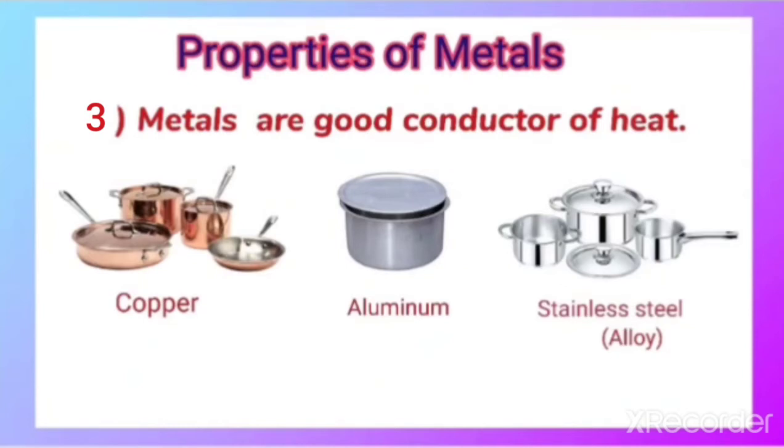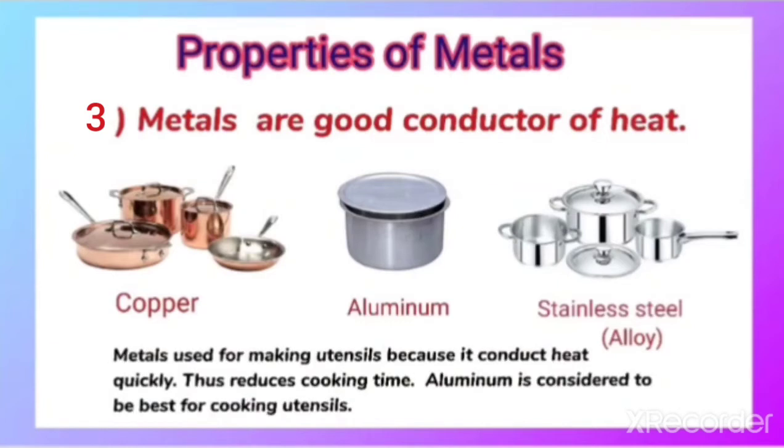So all this shows that because they are good conductors of heat, these metals are used for cooking purposes. We can say metal is used for making utensils because it conducts heat quickly, thus reducing the cooking time. And aluminium is considered to be the best for cooking utensils, and that is very familiar to us.